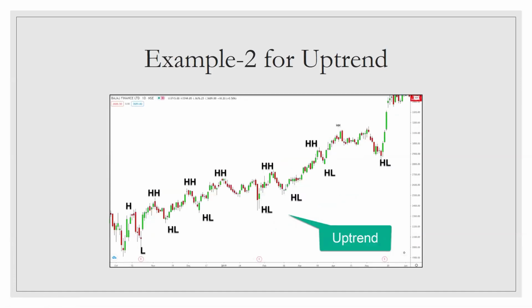We look at one more example. This is a Bajaj Finance chart. If you consider this as a first swing low, it has made higher low, higher low, higher low, isn't it? Similarly, if you consider this as a first swing high, it has made higher high, higher high, higher high, isn't it? So this is nothing but a series of higher highs and higher lows.